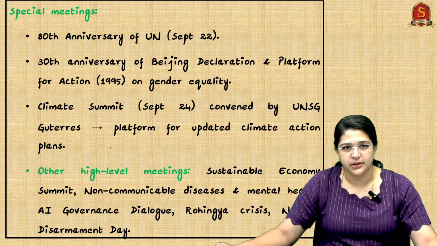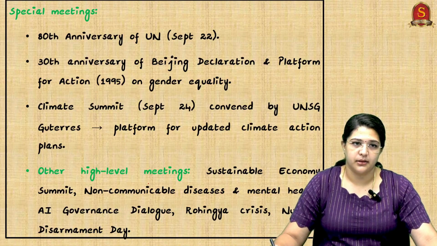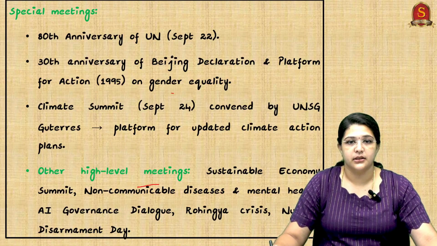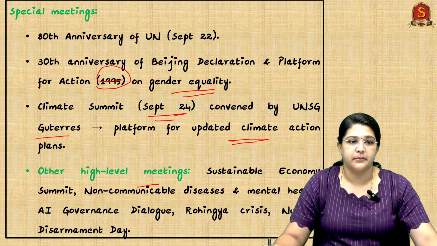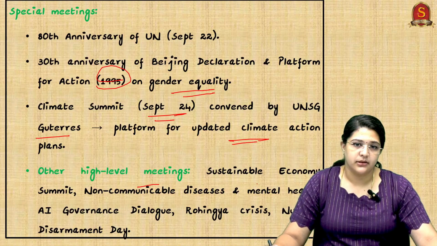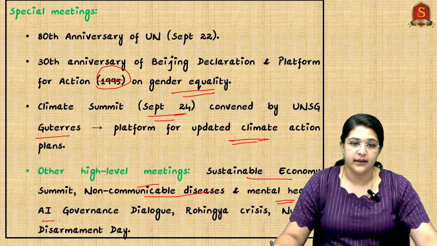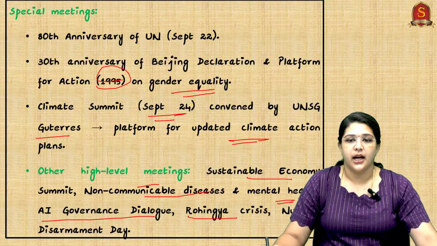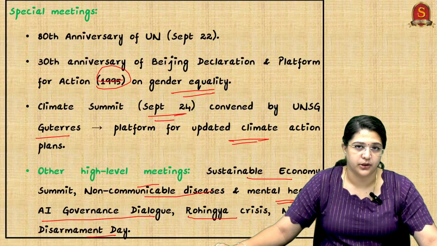And what are the special meetings? So the 80th anniversary of the United Nations on September 22. Then there is the 30th anniversary of the Beijing Declaration and Platform for Action on Gender Equality, 1995. And the Climate Summit on September 24, convened by United Nations Secretary-General Guterres, a platform for updated climate action plans. And there are other high-level meetings also like the Sustainable Economy Summit, Non-Communicable Diseases and Mental Health, AI Governance Dialogue, Rohingya Crisis and Nuclear Disarmament Day. So many things to take place and so many current affairs within this particular topic.